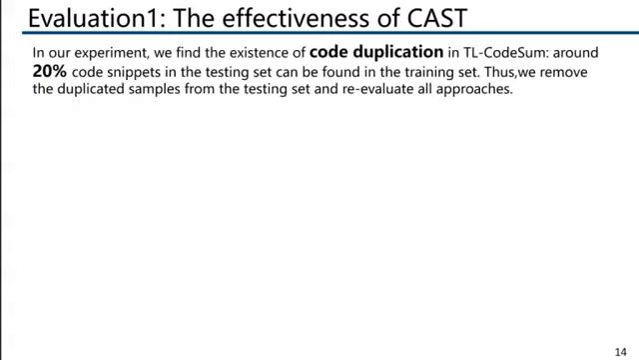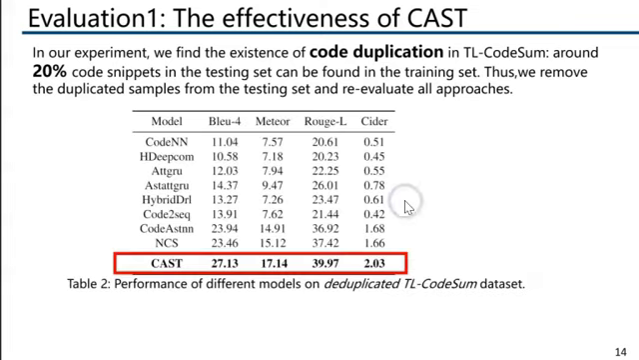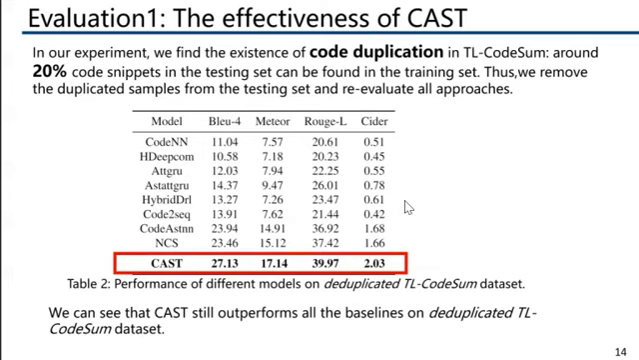In our experiments, we found the existence of code duplication in the Hierarchical data set: around 20% of the code in the testing set can be found in the training set. Thus, we remove the duplicated samples and re-evaluate all the approaches. We can see that CAS still outperforms all the baselines on the deduplicated Hierarchical data set.